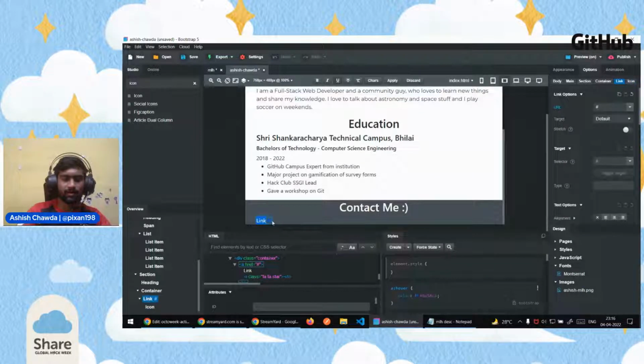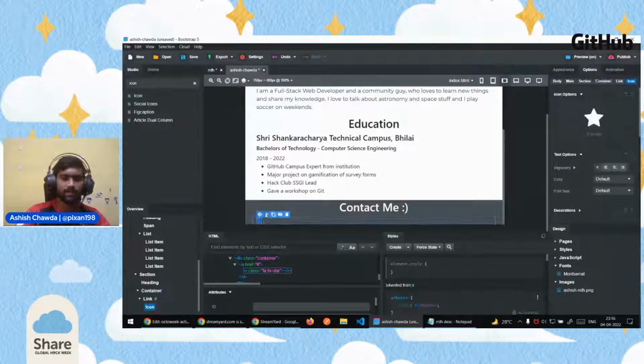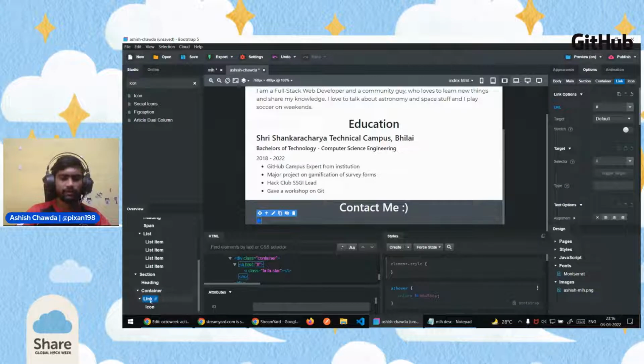So let's just go ahead and remove the link text. I've removed the link text. I'll click on the icon and I'll click on select parent. What we want is to click the link, and I'll click on the link and duplicate it 3 times, because I want Twitter, GitHub and LinkedIn. And I have duplicated the link 3 times now.